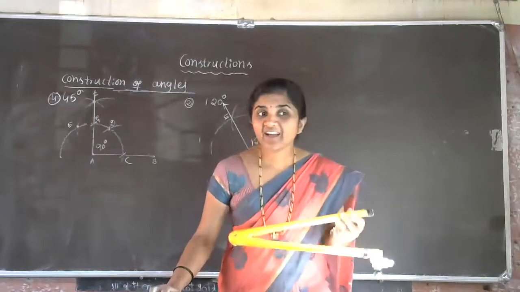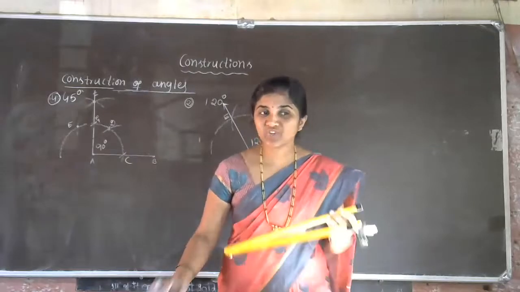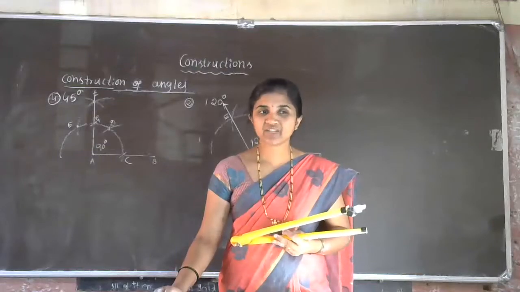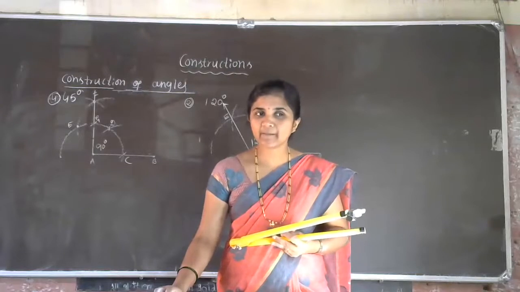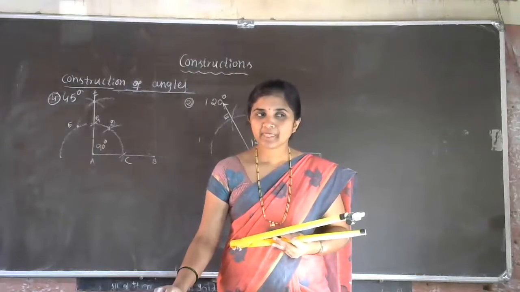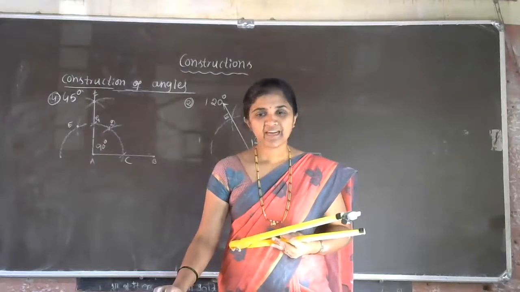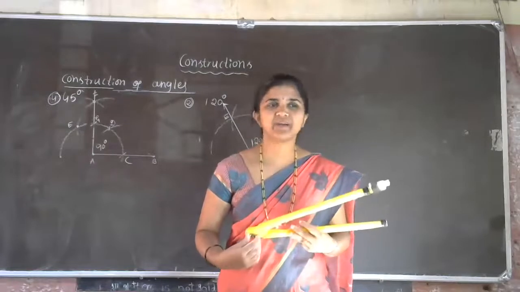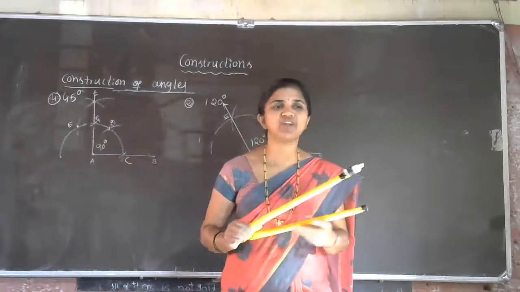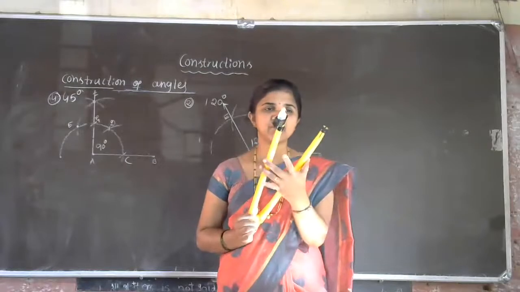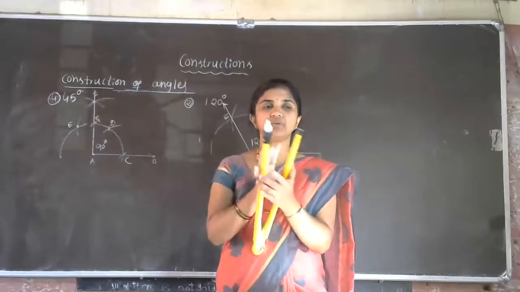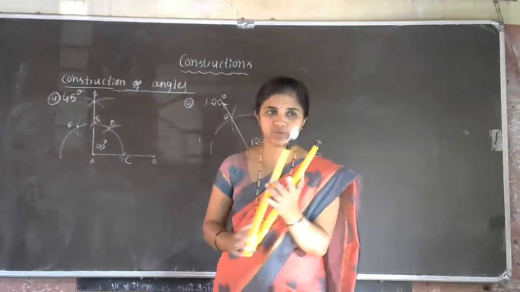A to G. Then same measurement, Vindhya, same measurement in a sense. A to C only. See here, we have to take the same measurement. A to C is enough. In the beginning, actually, we fixed our compass for one radius, no? Up to the last step, we have to maintain the same radius. A to C only we have to take.